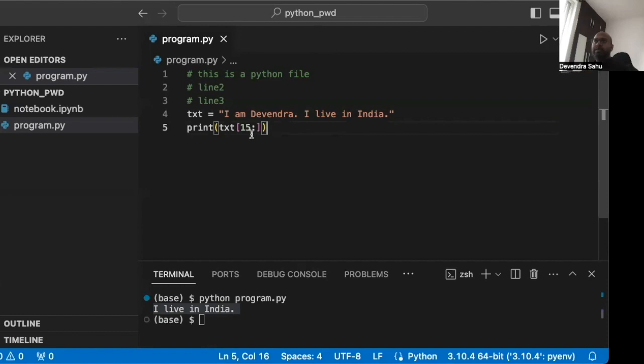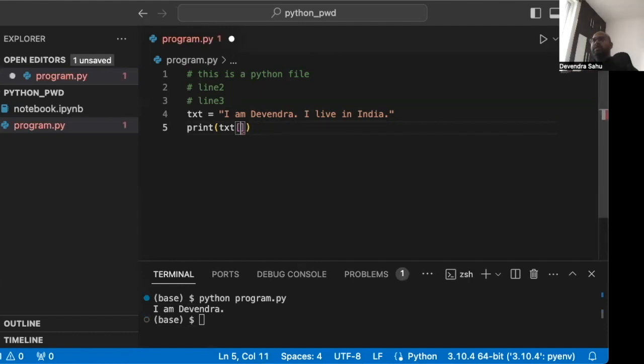There's one more way: we start at the beginning and stop somewhere. If I start at the beginning and stop at 14, 14 is not inclusive. The ending part is not inclusive. So 14 is the space which will not be included, and it will start from the beginning till the 13th alphabet. Let's see how it looks. Clear the screen, run it again, and there.